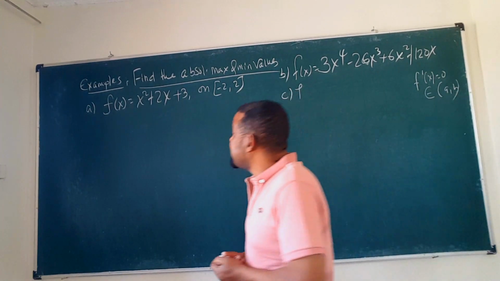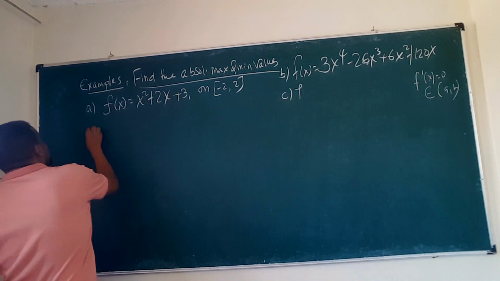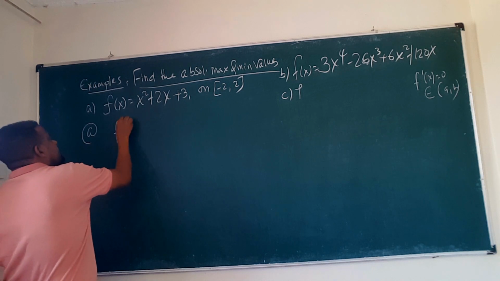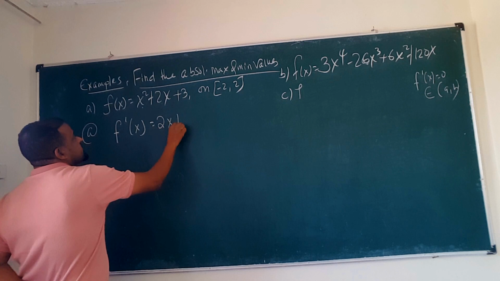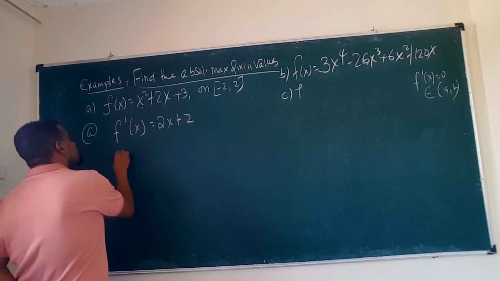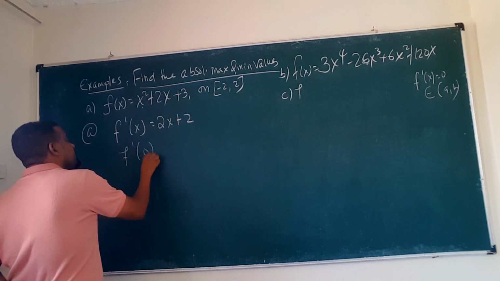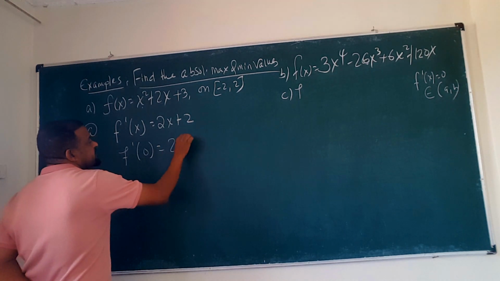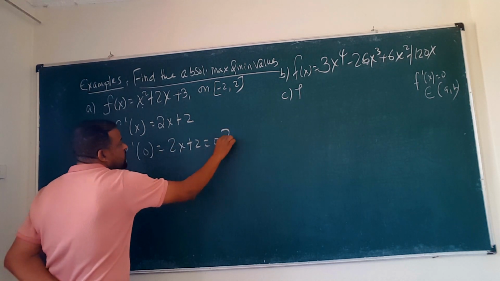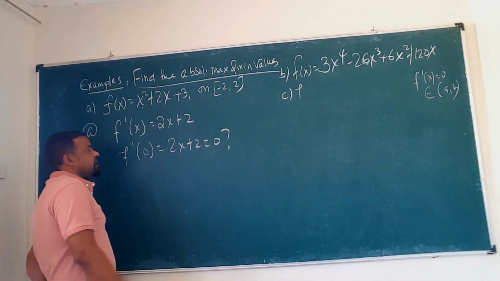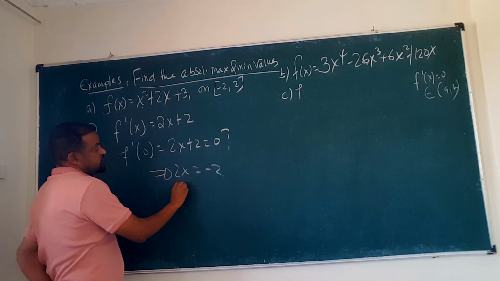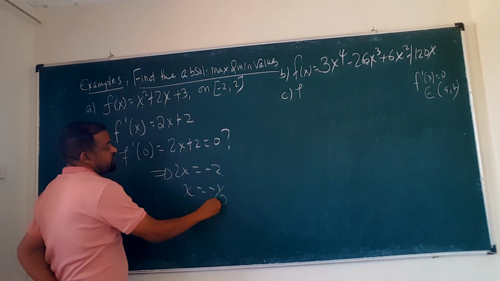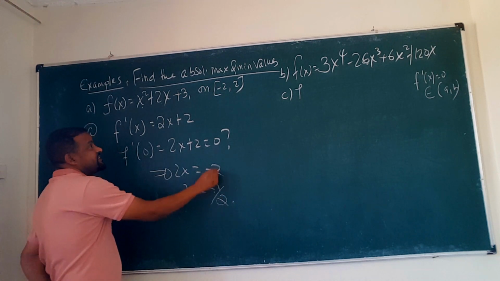So let's find the critical numbers. Question number A. The first derivative of this function is what? 2x plus 2. Okay? So the first derivative 2x plus 2 is equal to 0, so 2x is equal to negative 2, x is equal to negative 1 over 2. Do you know that this interval